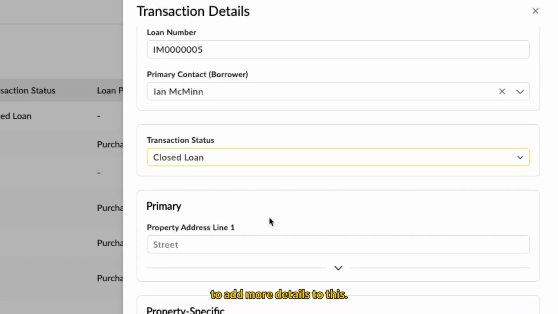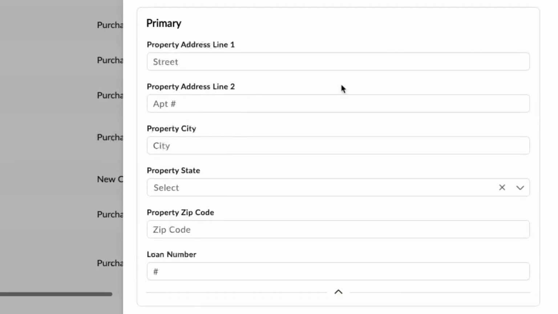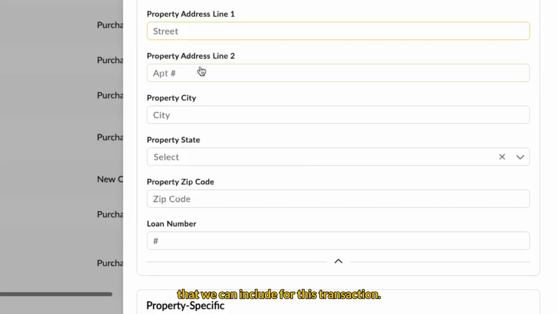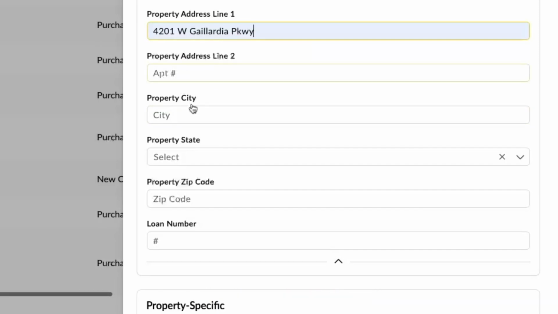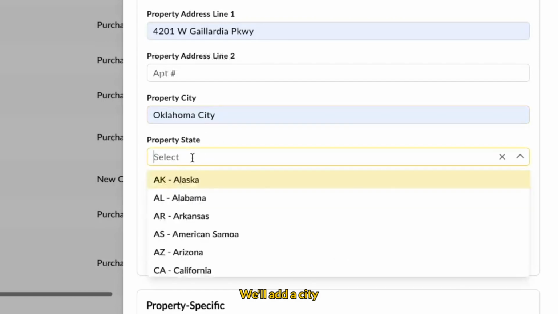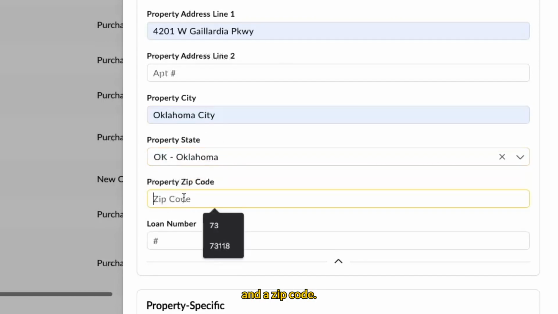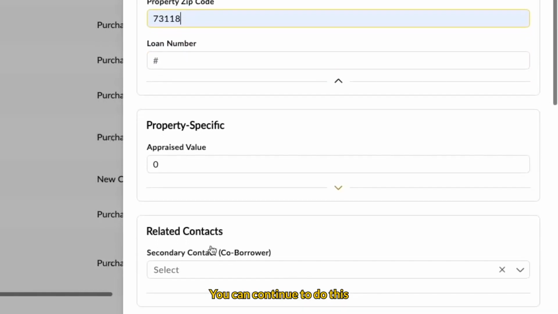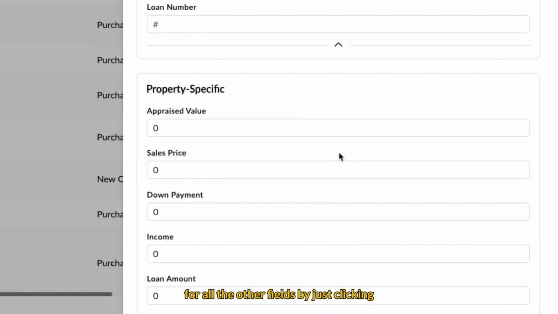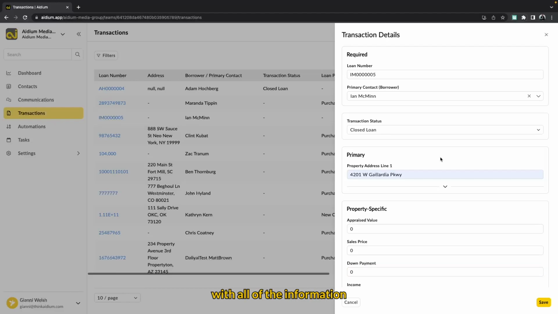Let's continue to add more details to this. What's great is that pretty much all of these other fields are expandable. So, for instance, for this primary field, we can actually click this drop-down arrow and it will display additional information that we can include for this transaction. So let's go ahead and do that. We'll add a city, a state, and a zip code. You can continue to do this for all the other fields by just clicking and expanding these fields or contracting them. Once you're satisfied with all of the information that you want to include, go ahead and click the Save